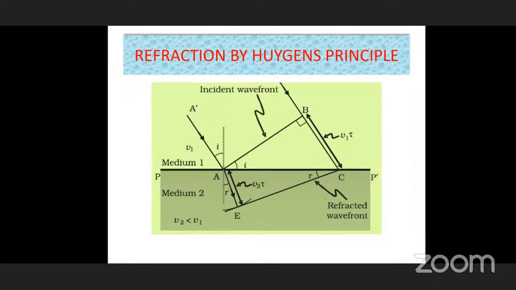At the same time, B enters and touches the C point during the same time t. What is its velocity? B velocity is V1, as B is in medium 1. So its velocity is V1, and the time is the same t. V1 into t is the distance covered by point B in medium 1. So it moves to a distance of C.